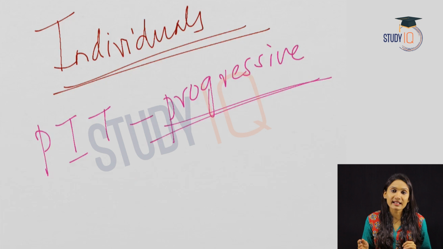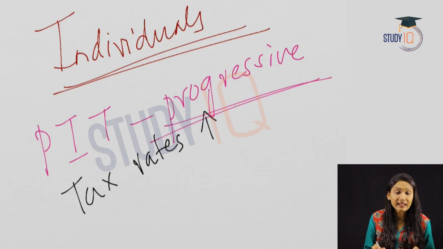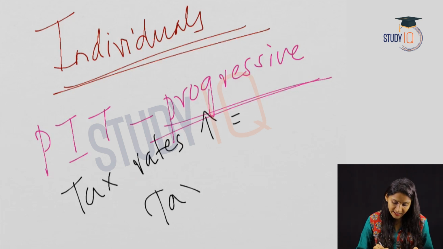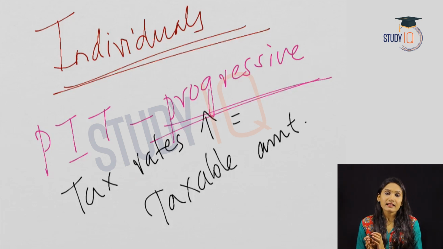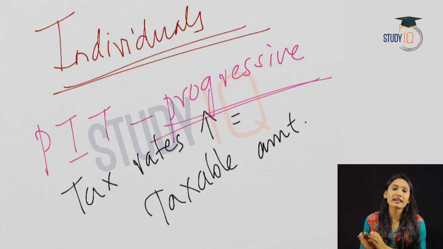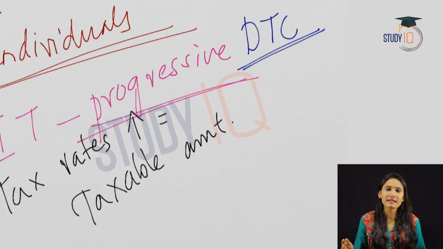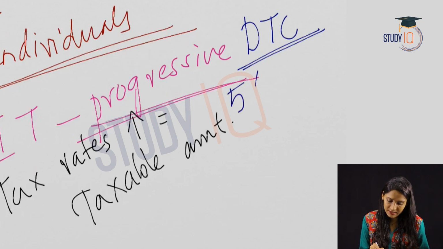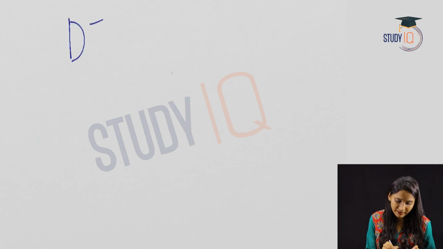Under the progressive tax system, what happens is the tax rate increases with an increase in taxable amount. So when taxable amount increases, the tax rate also increases. Or we can say that the tax rate progresses with an increase in taxable amount. When there is more taxable amount, the tax rate will also be more. And according to the direct tax code, this is trying to give some relief to people in the 5% and 20% tax slabs.